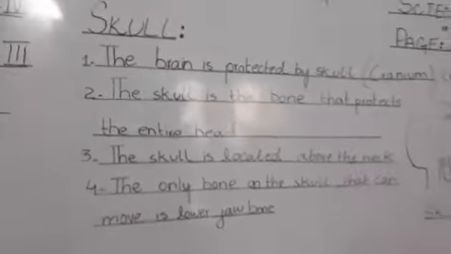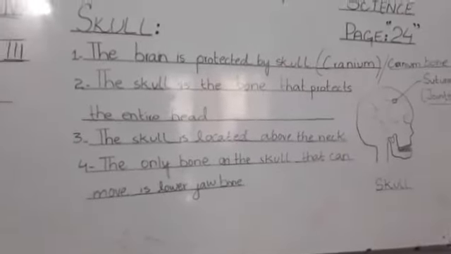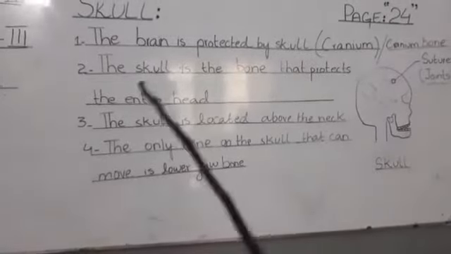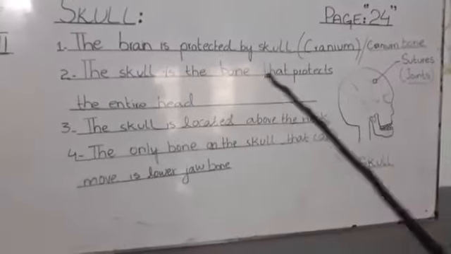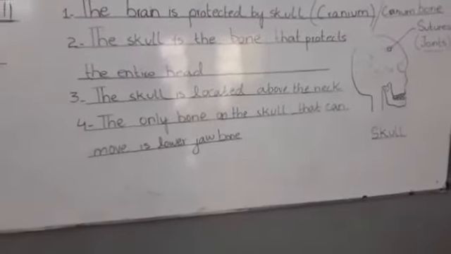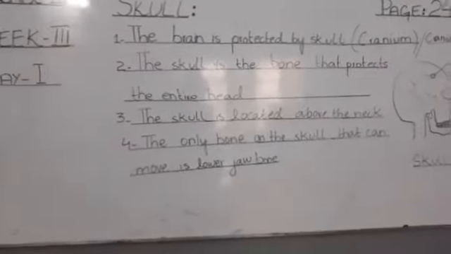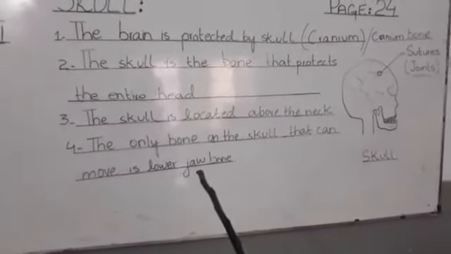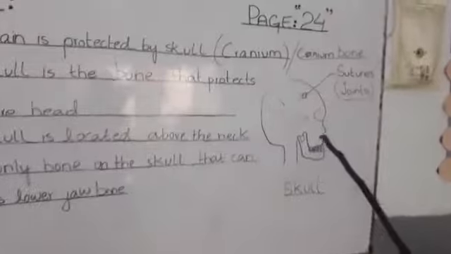So the brain is protected by the skull. The skull is the bone that protects the entire head or the brain. The skull is located above the neck. neck के ऊपर skull present होता है, ठीक है. The only bone on the skull that can move is the lower jaw. This is the lower jaw.